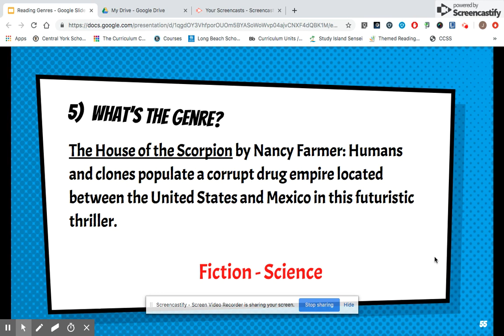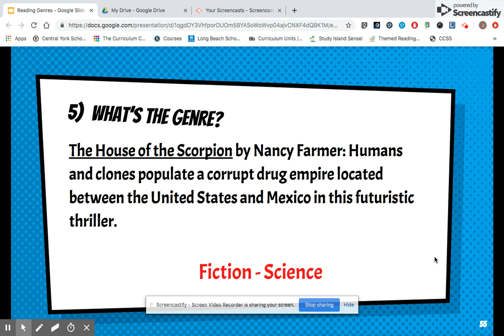This one's science fiction. The key word here is futuristic thriller. And clones. Both of those things, it's telling us it's taking place in the future. And clones, well, there might be some that they're experimenting with. It's not really a real thing that exists and works alongside humans at this point. So this one's science fiction.